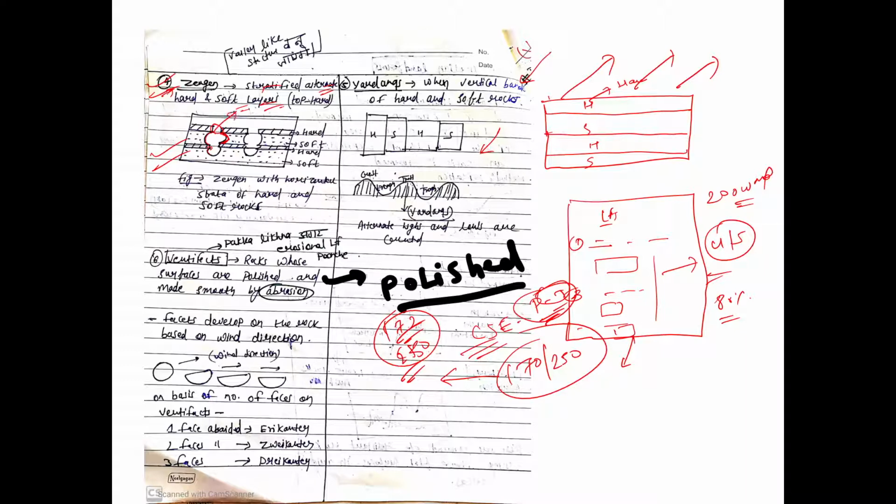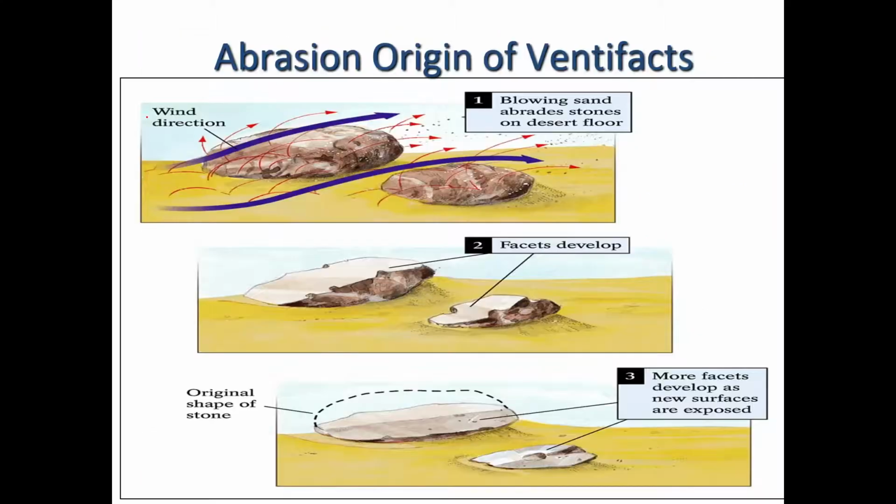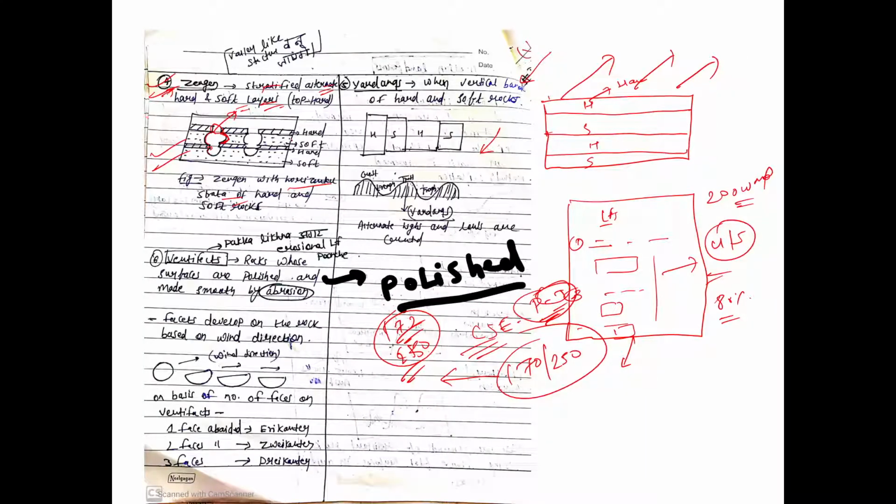Features like this you will get in desert, right? This is nothing but due to differential erosion, and here the orientation is horizontal. The strata are horizontal, right? If the strata are vertical, like this is a desert, and this is a rock, right? Rock 1, rock 2, rock 3, rock 4. Rock 1 and rock 3 are hard rocks, right? And rock 2 and rock 4 are soft rocks, right?